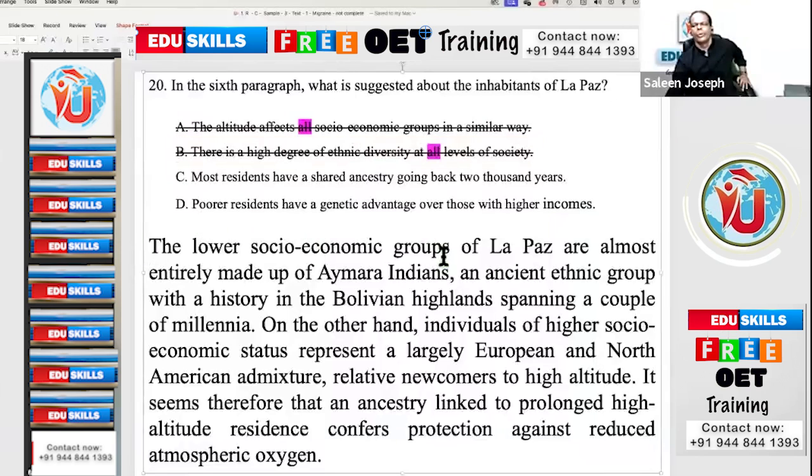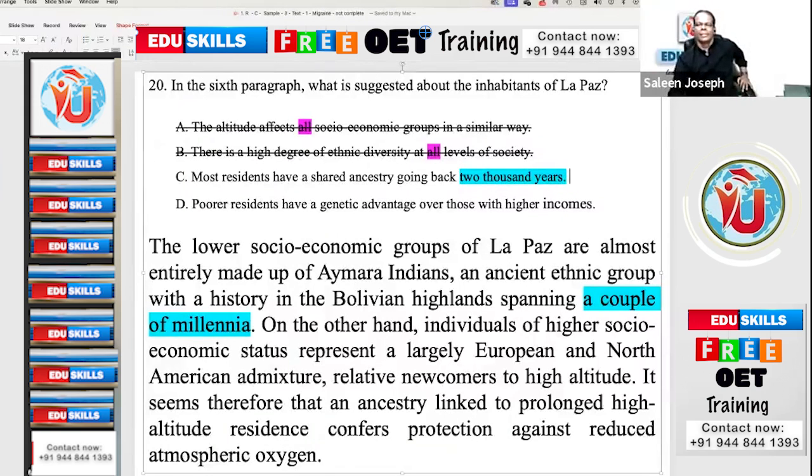The lower socioeconomic groups of La Paz are almost entirely made up of Amerindians, an ancient ethnic group with a history in the Bolivian highlands spanning a couple of millennia. And in the C option, what is that? 2000 years, a time expression. Are they the same?